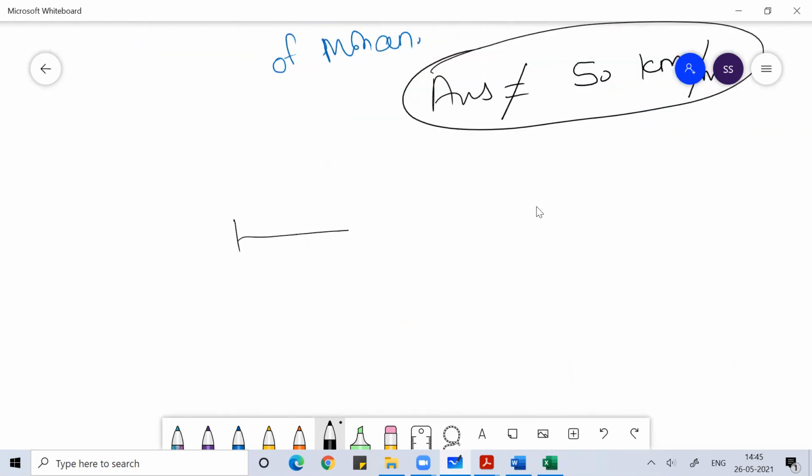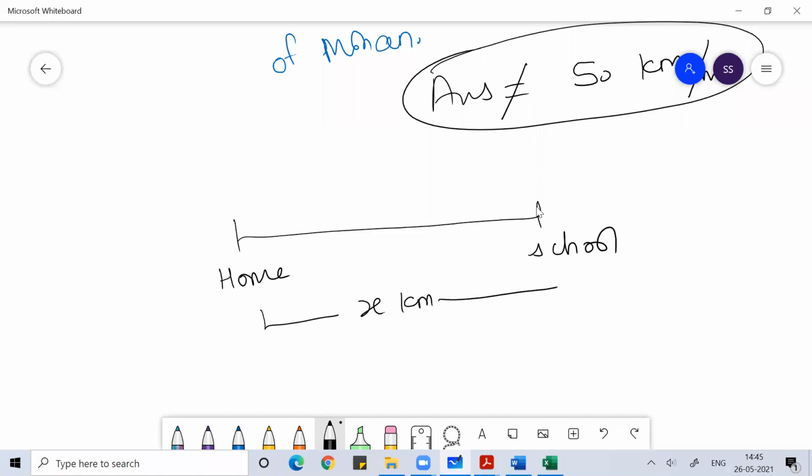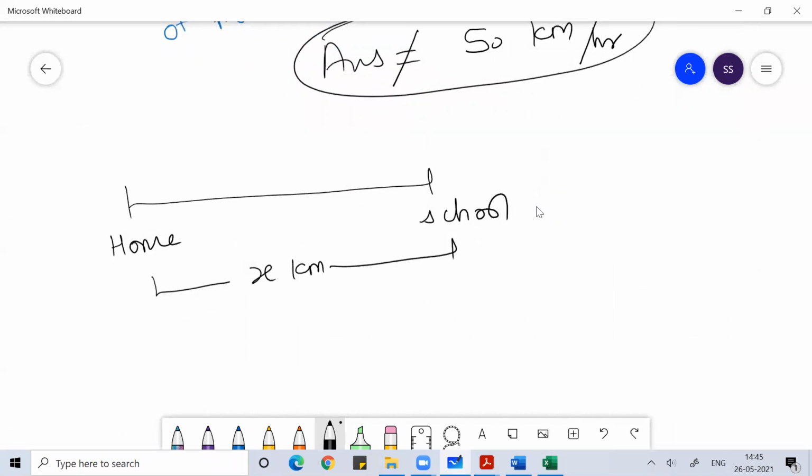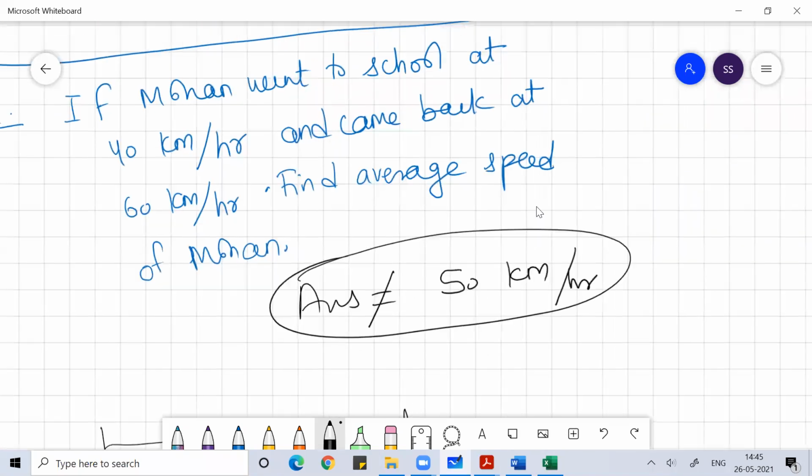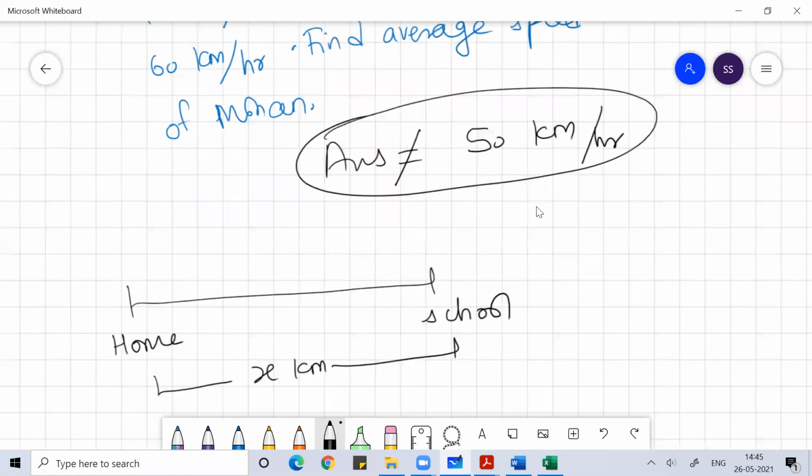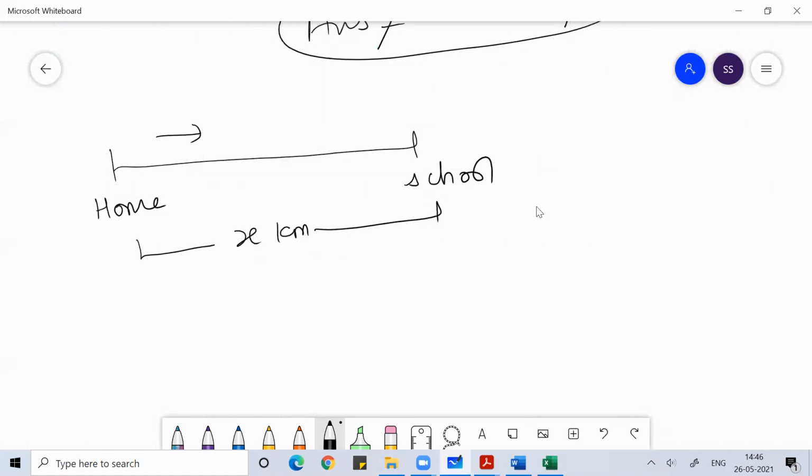Imagine the distance between Mohan's home and Mohan's school is X kilometer. Mohan went to school at 40 kilometer per hour.